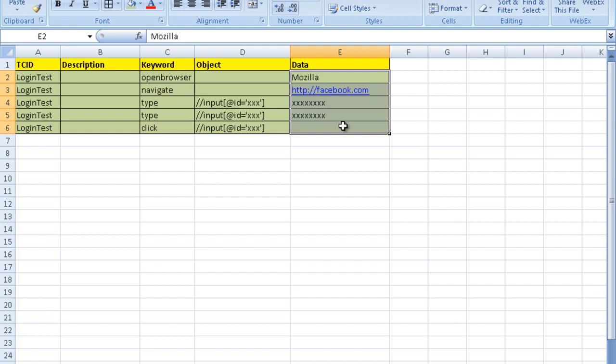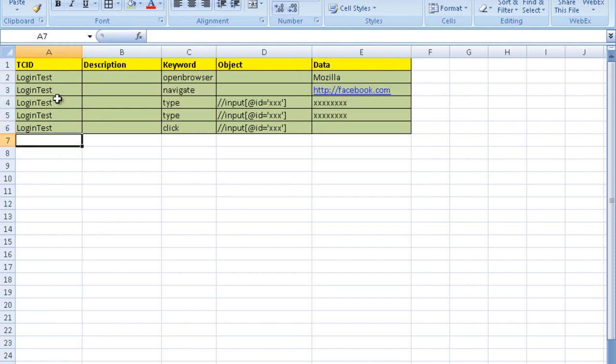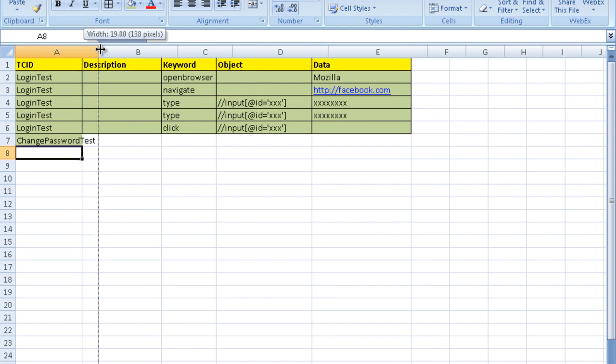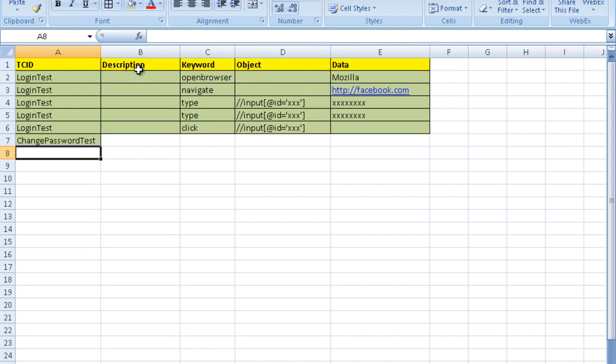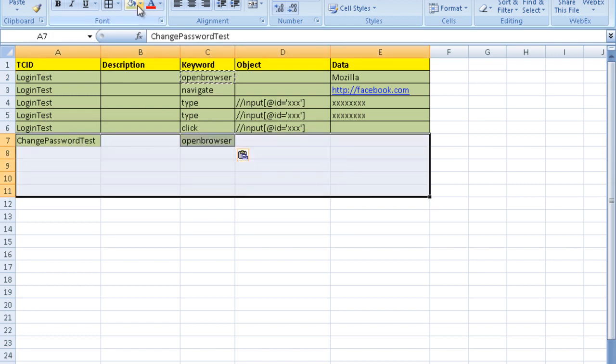Fine. Now, suppose the next test case comes up. The next test case is the change password test. Okay, you write some description, whatever description of the step you want to write. In that, the first step is open browser.